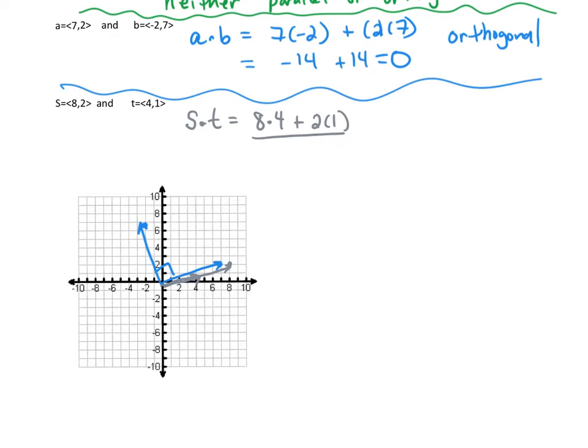And when I divide that by its individual magnitudes, that's going to be the square root of 68 times the square root of 17. So that will turn out to be 34 over 34, which is our 1. And so since it's a 1, I know these are parallel.